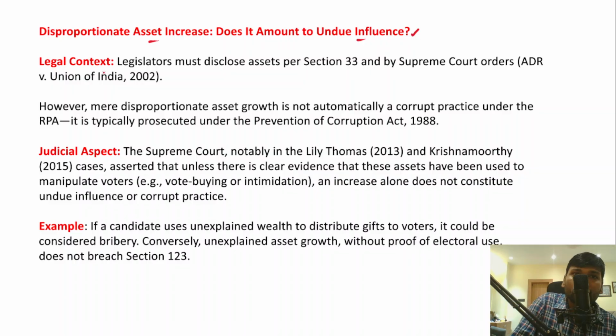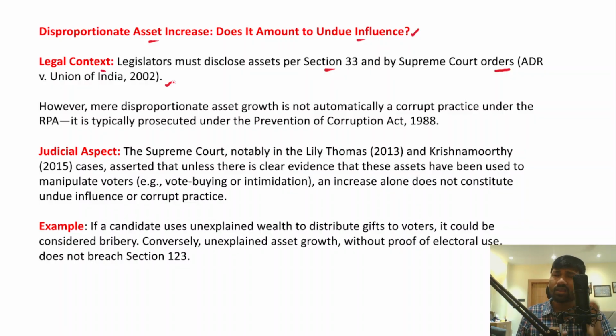Now, if we talk about the legal context, legislators must disclose their assets as per section 33 of the Representation of the People Act, and the Supreme Court orders in the Association for Democratic Reforms versus Union of India case, 2002, right? So whoever is contesting elections must disclose their assets as per the Supreme Court orders and also section 33.